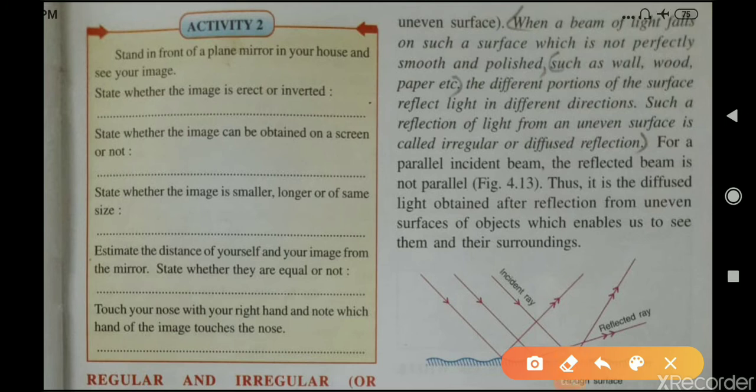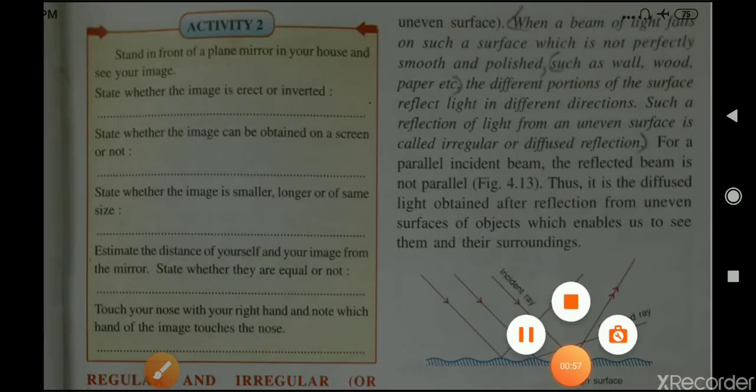Here, when a beam of light falls on such a surface which is not perfectly smooth and polished, for example, wall, wood, paper, etc., the different portions of the surface reflect light in different directions. Such a reflection of light from an uneven surface is called irregular or diffuse reflection.